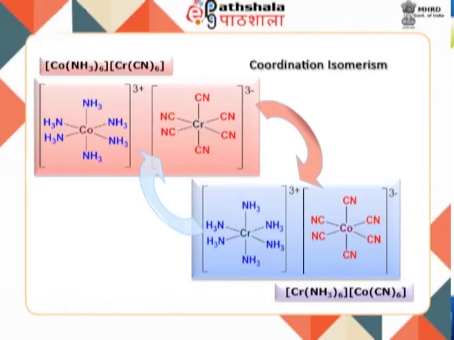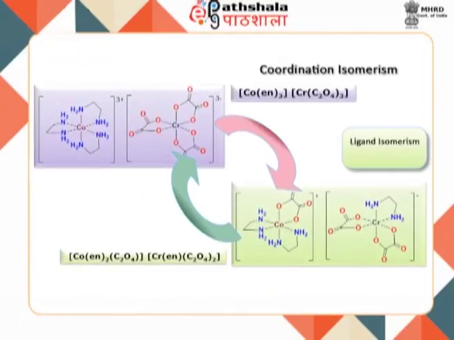For example, the exchange of ammonia and cyanide ligands between cobalt-3 of the cationic complex and chromium-3 of the anionic complex forms two coordination isomers. Another example of coordination isomerism is where different metal ions and different bidentate ligands are present in the complex. As you can see, the exchange of ethylenediamine and oxalate ligands is taking place between cobalt-3 of the cationic complex and chromium-3 of the anionic complex to form two coordination isomers.